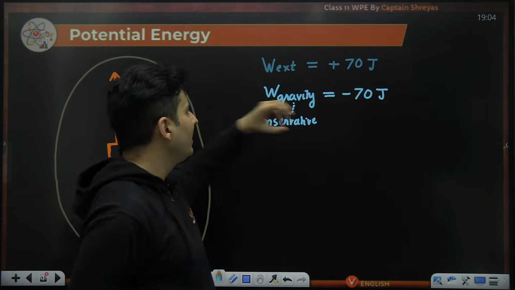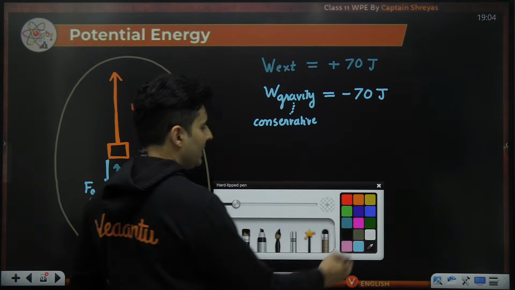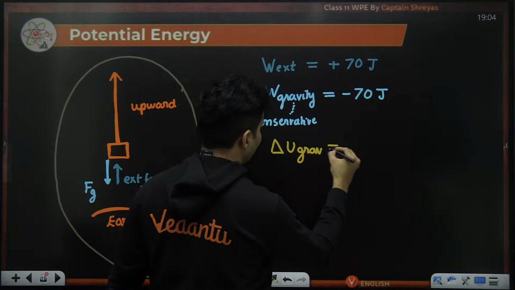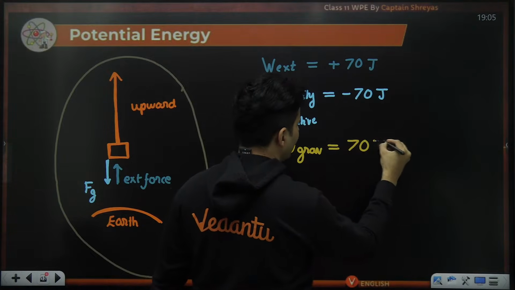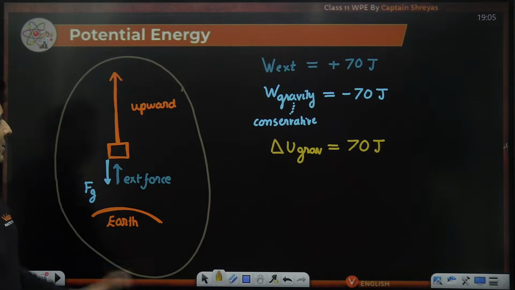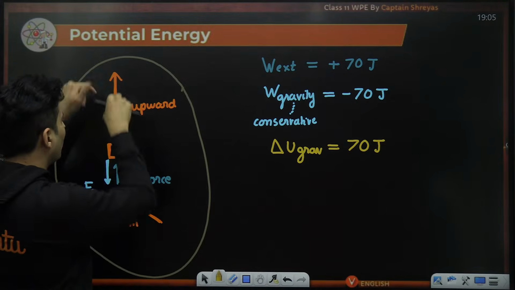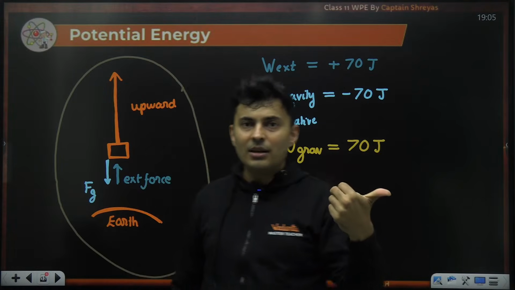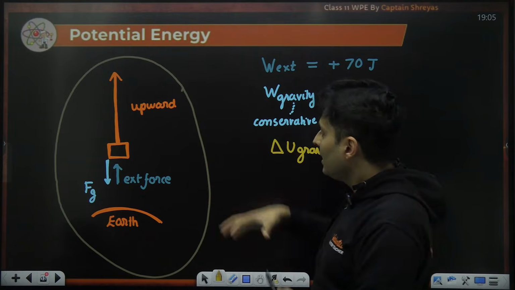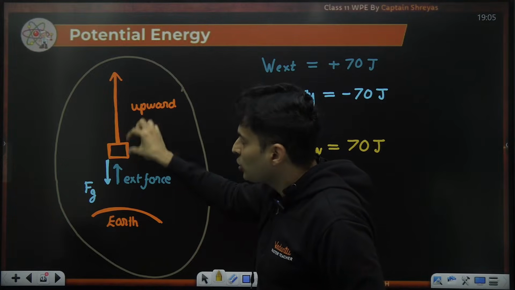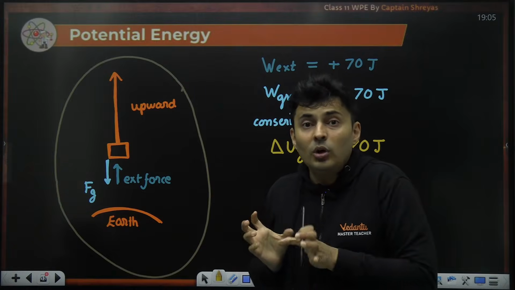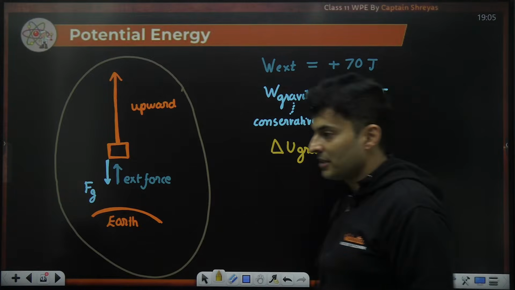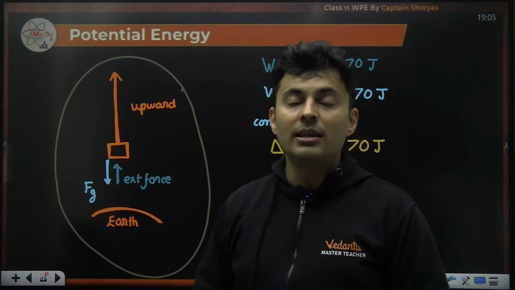And whatever work you did, where will it go? It will go in the change in the potential energy. So if you ask me how much did the gravitational potential energy change by, I will say it will be exactly 70 joules. Because if I did 70 joules of external work, it got stored. And this kind of makes sense also that my gravitational force did negative work, meaning it sucked away 70 joules of energy. It is taking that energy, but don't worry, it is not dropping it anywhere. It is storing it faithfully in the form of potential energy. That is how you interpret these numbers.